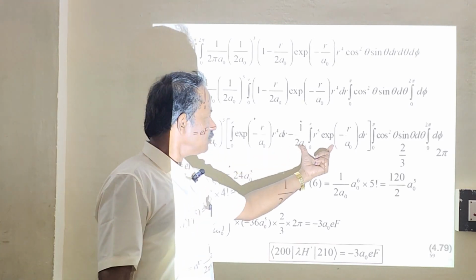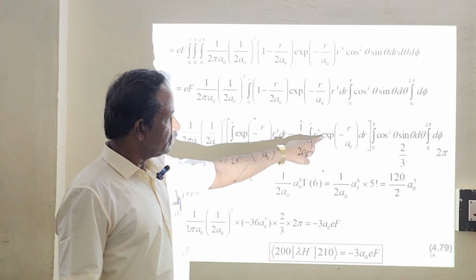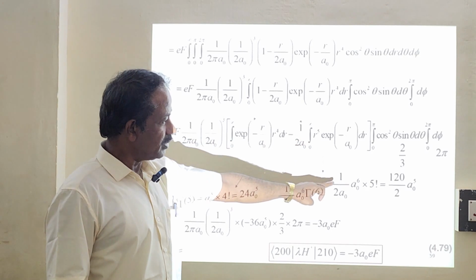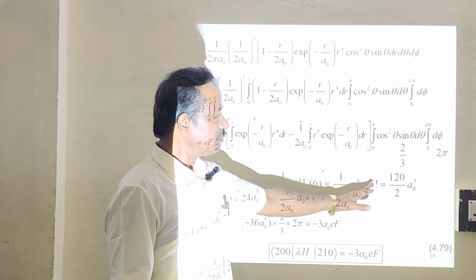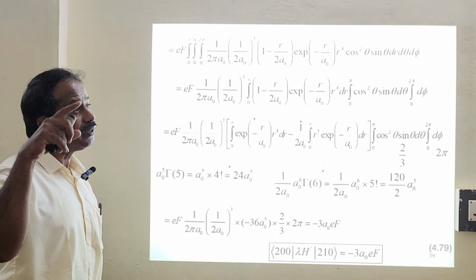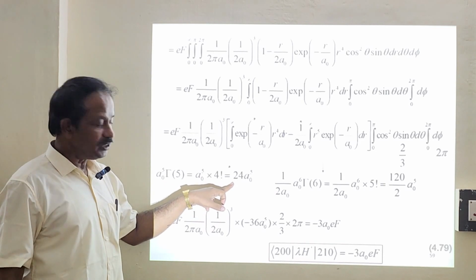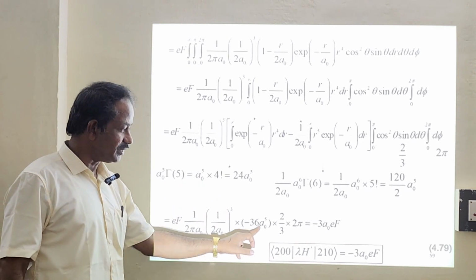And the answer for this one will be 120 divided by 2, there is 1 by 2a naught. This will be your gamma 6. Gamma 6 will be 5 factorial. Simplify, you will get 120 divided by 2, so 60 a naught to the power 5. Minus is there, correct? So minus 60 plus 24 will give me minus 36 a naught to the power 5.